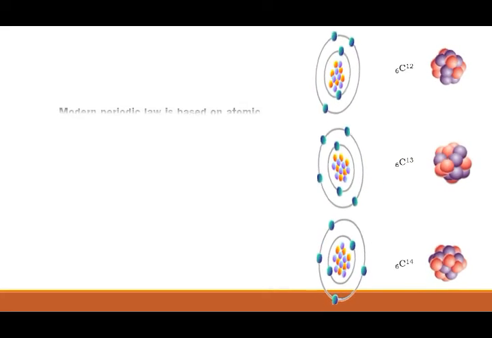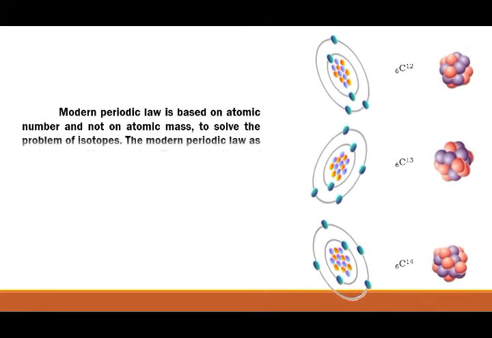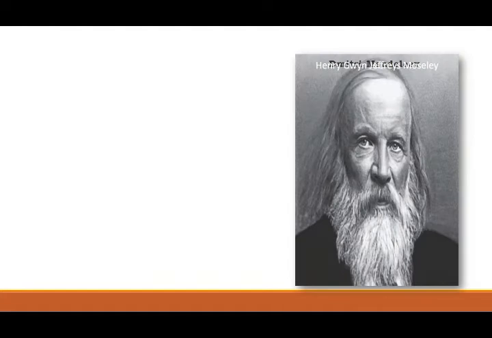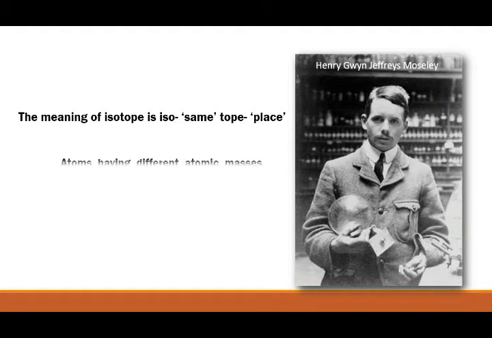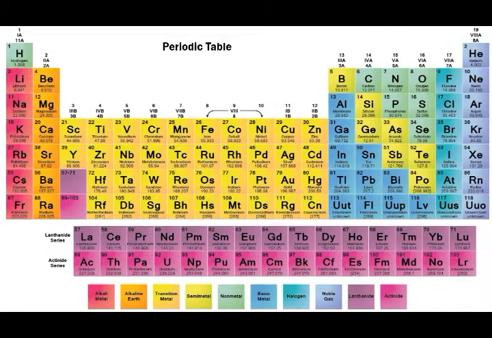The modern periodic law is based on atomic number and not on atomic mass, to solve the problem of isotopes. The modern periodic law, as stated by Moseley, is: the properties of elements are periodic functions of their atomic number. The meaning of isotope is iso, same, tope, place. Atoms having different atomic masses with the same atomic number are given the same place in the periodic table.